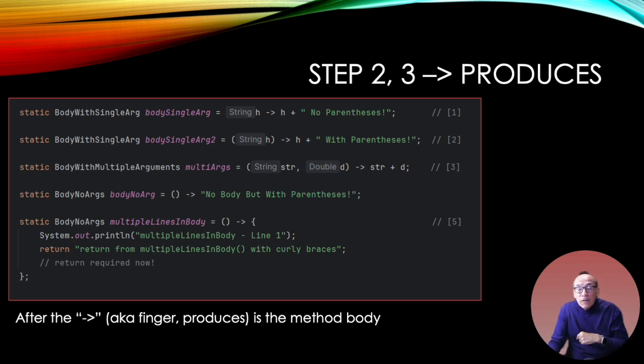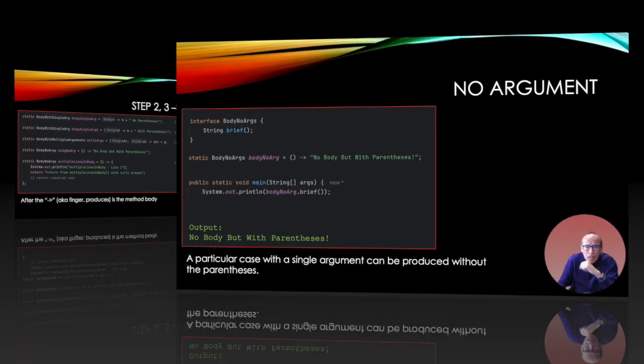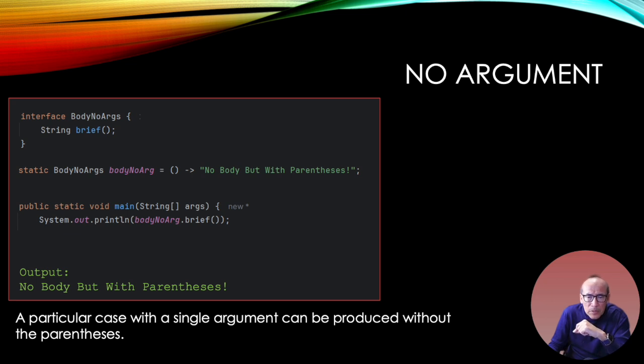But for this one, I have 2 things happening. I have a system.out, and then I'm returning this string. So that's 2 lines of code. So now I need the curly braces and the return statement. Okay, so let's do something with these interfaces and implementations.